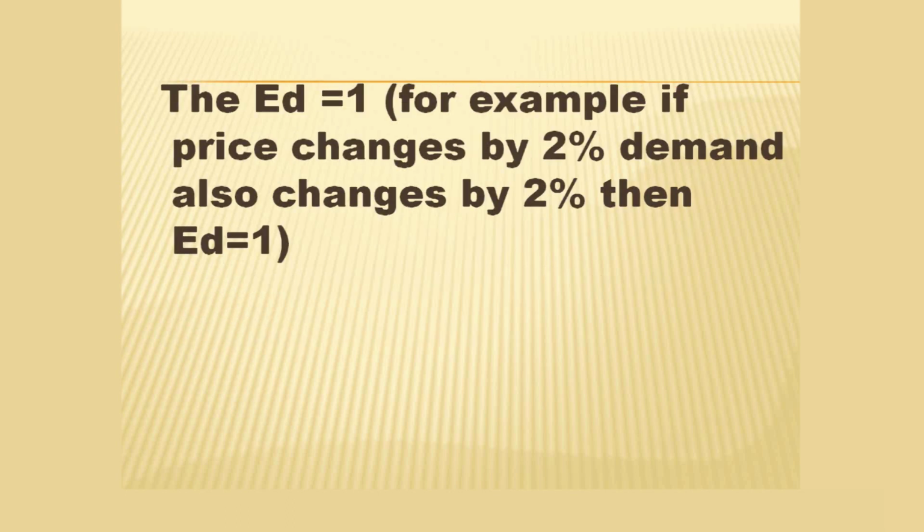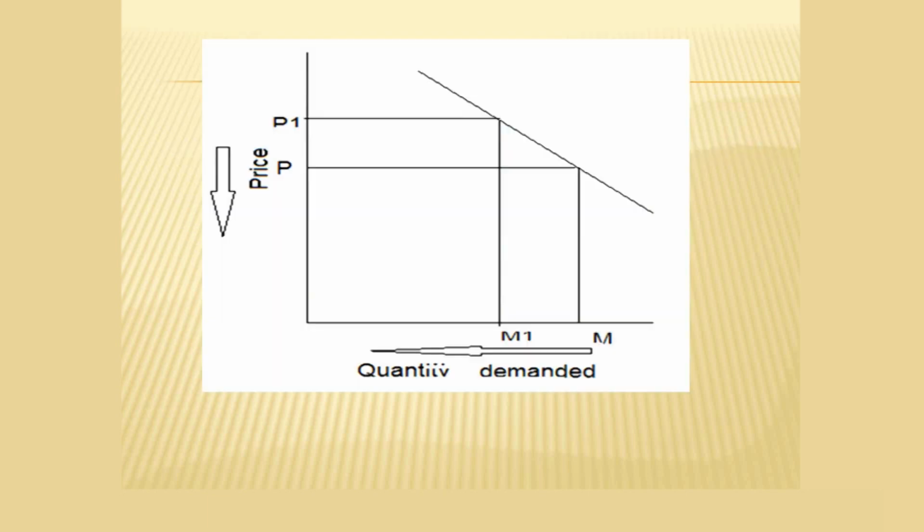The ED value here is 1, that is, if the price changes by 2%, that will lead to the same percentage change, that is 2%, then ED is equal to 1. That can also be understood with the help of the diagram, where we find the demand curve which is unitary in nature, that is, the percentage change in price will lead to the same percentage change in quantity demanded. Therefore, we will get an ED value as 1.